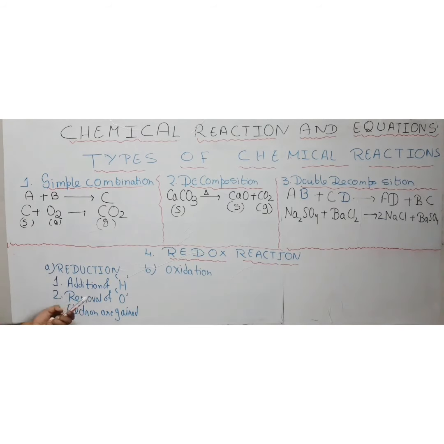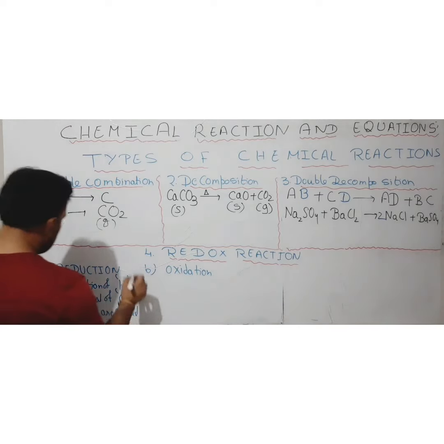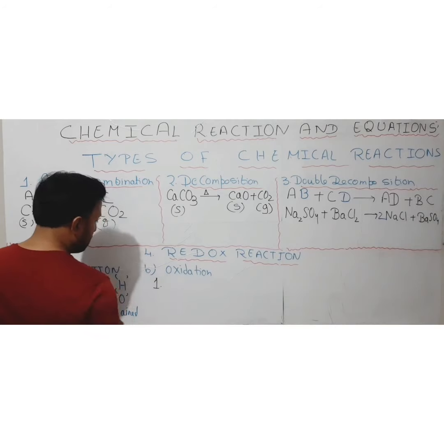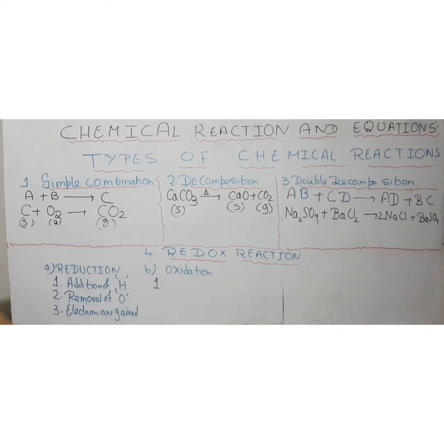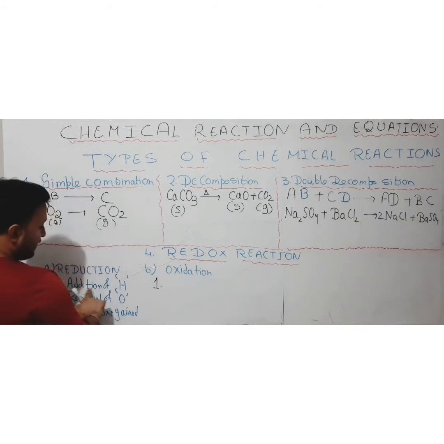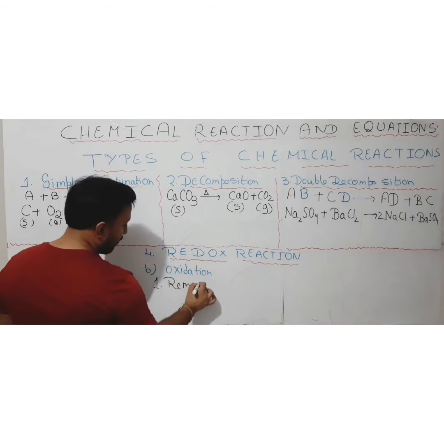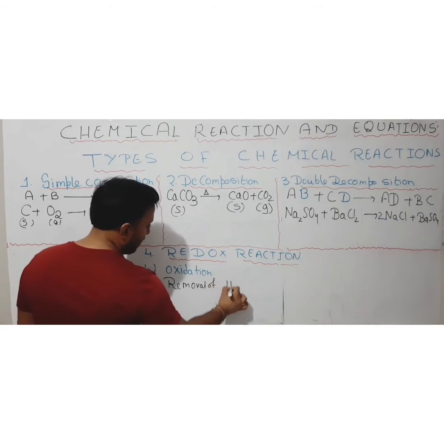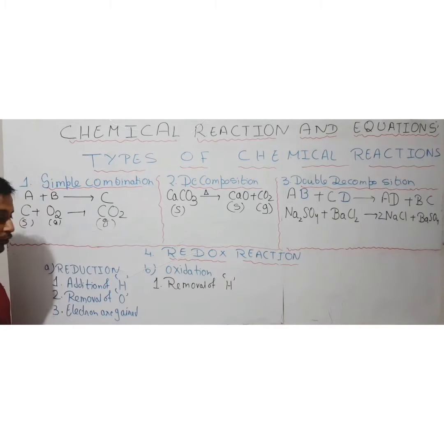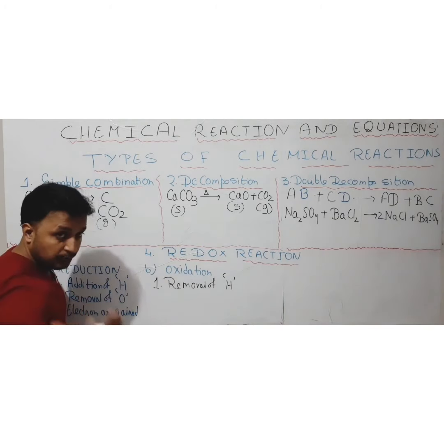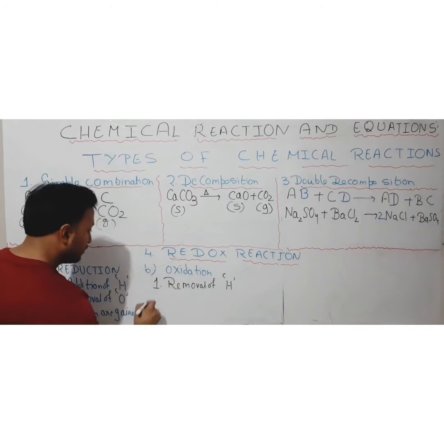Now next we are going to see oxidation, the other process. Now in case of oxidation, the opposite of reduction will take place. Opposite means whatever we have written here, all the things are opposite to that. That is, here it is addition of hydrogen, so here it must be removal of hydrogen for an atom or molecule or a substance which is participating in a chemical process.